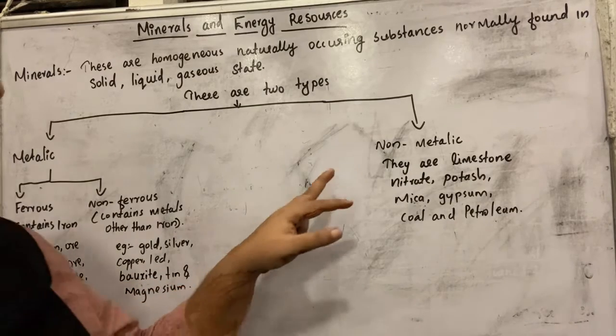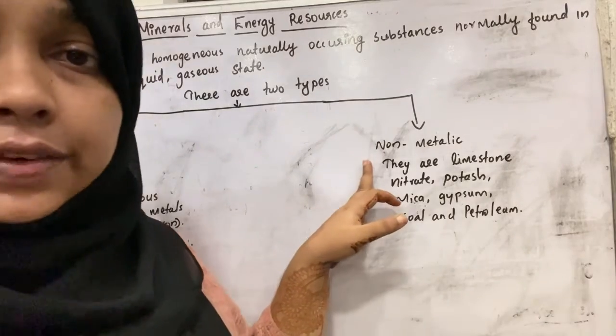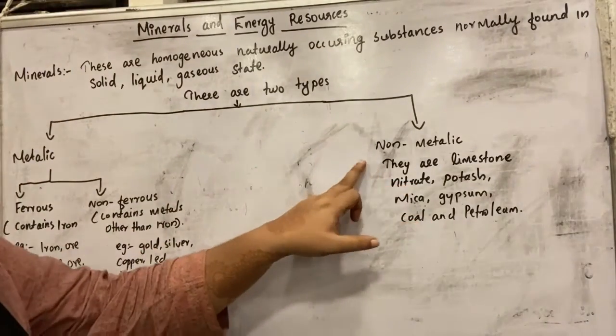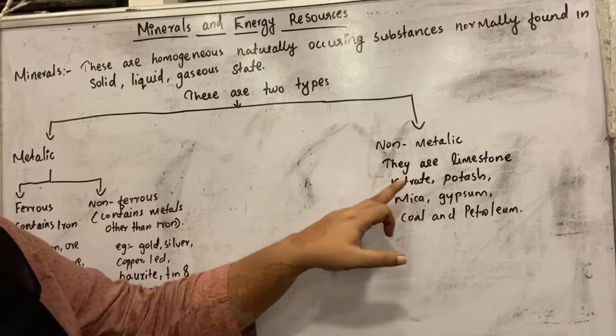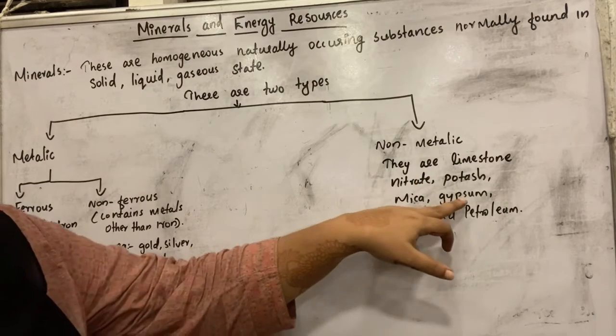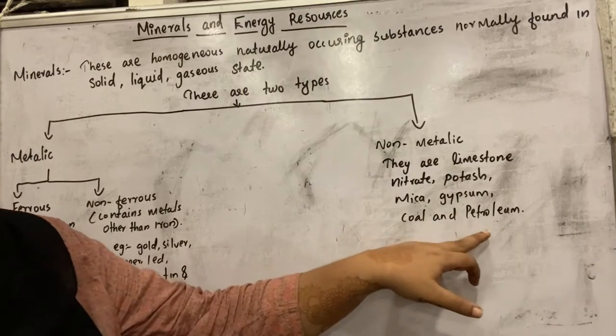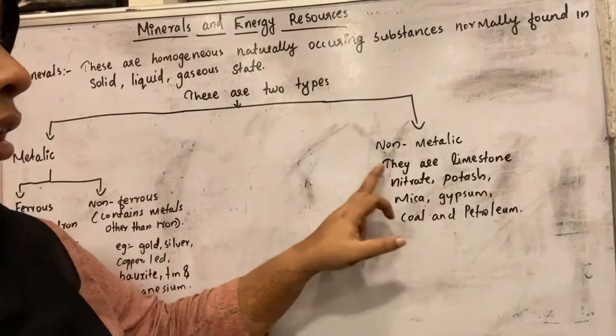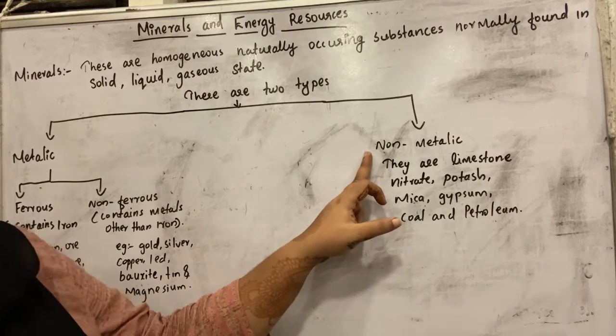In the case of non-metallic minerals, examples are limestone, nitrate, potash, mica, gypsum and coal and petroleum. These are considered as the non-metallic minerals.